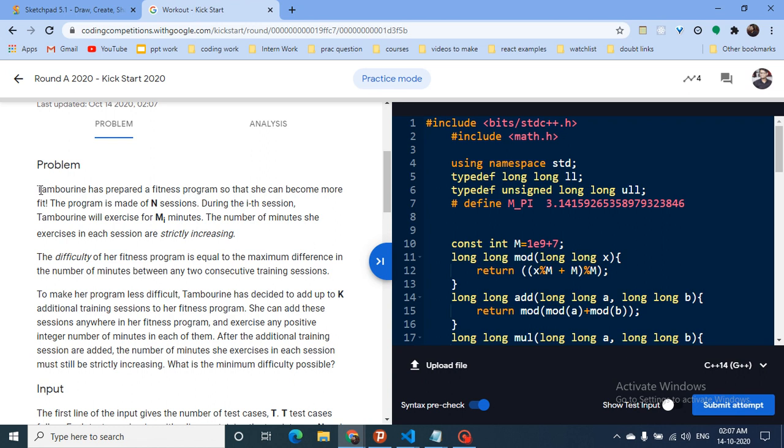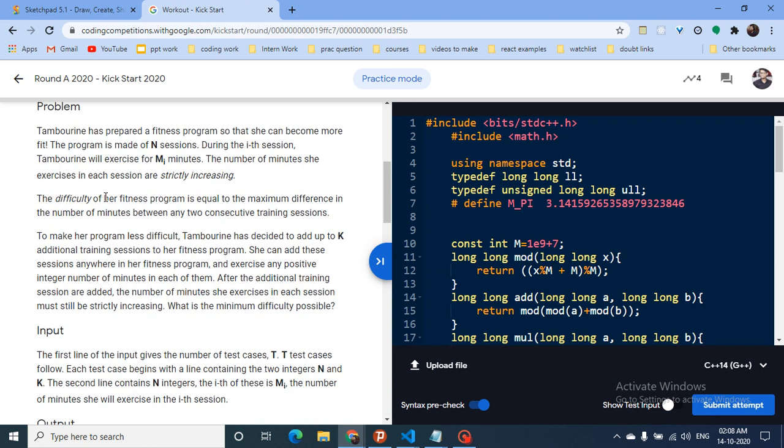So as you can see, Tambourine has prepared a fitness program so that she can become more fit. The program has n sessions. During the ith session, Tambourine will work out for mi minutes. So there are n sessions, and for each session you have mi minutes of workout. The number of minutes she is exercising in each session is strictly increasing. Okay, cool. The difficulty of her fitness program is equal to the maximum difference in the number of minutes between any two consecutive training sessions.